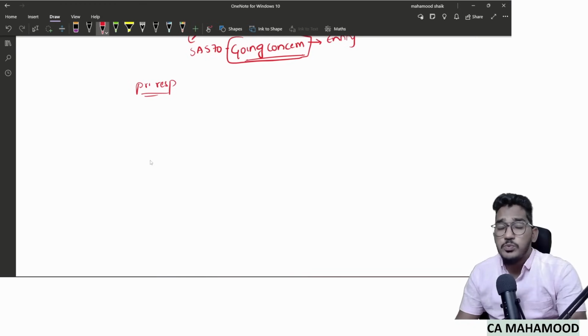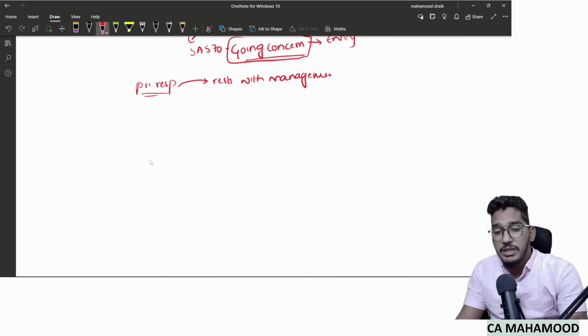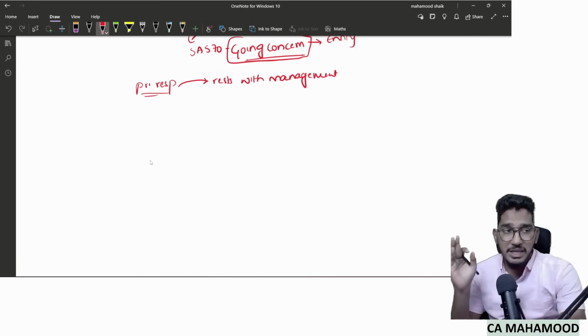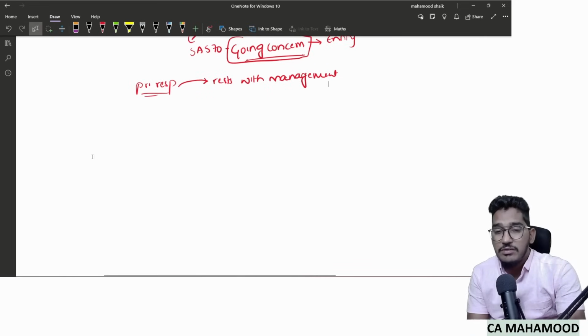The primary responsibility to make an assessment regarding going concern always rests with the management of the company. The management of the company is primarily responsible for making an assessment regarding going concern, that is, whether the entity will continue for the coming 1 year or not.